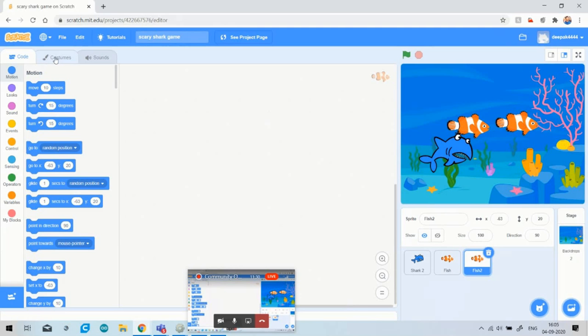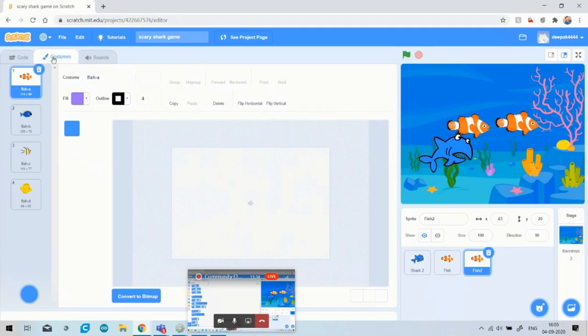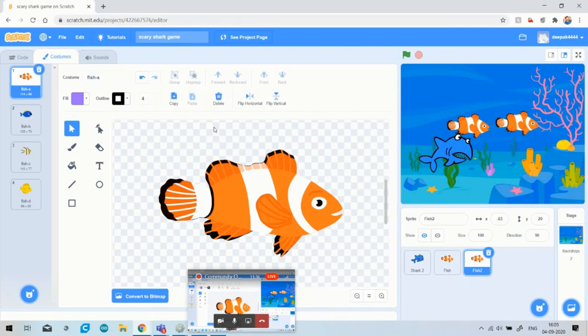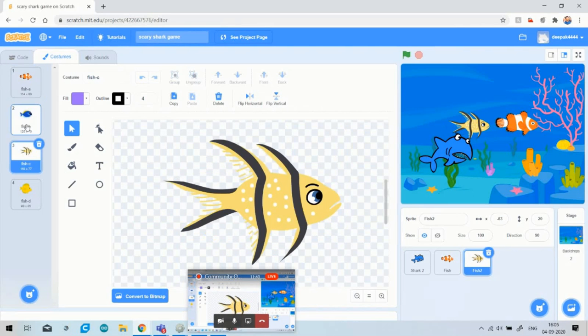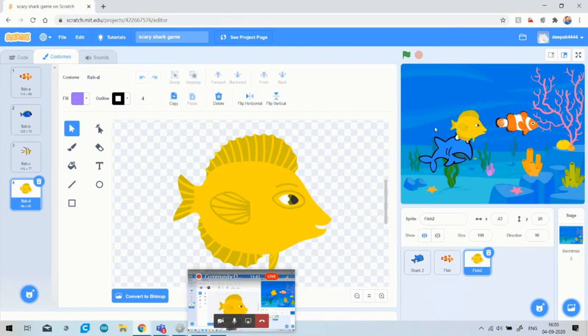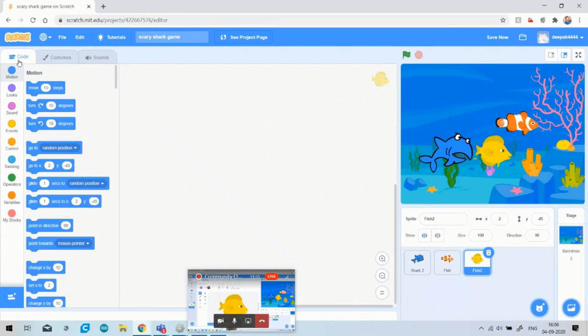So just go to the costume. Or just select any costume, because we have already selected this costume, so I have selected another costume, or this costume, or any other. Okay, so I have selected another fish. With the same steps, just go to the costumes and select any one besides this. I think you got it, how you can choose the fish.